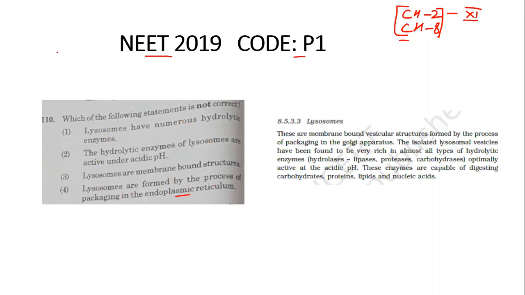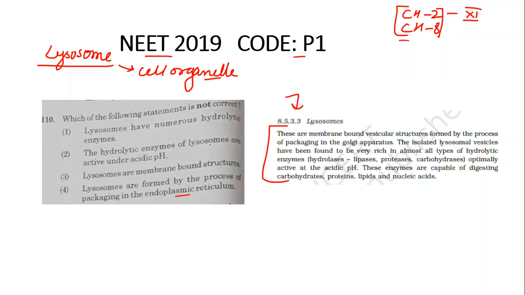Let's see, first of all, we should know what a lysosome is. A lysosome is a membrane-bound cell organelle which is found in the cytoplasm of a cell. These lines which you see are taken from NCERT as such. If you read this, you will get all the answers. That's why it's very important to read the textbook.